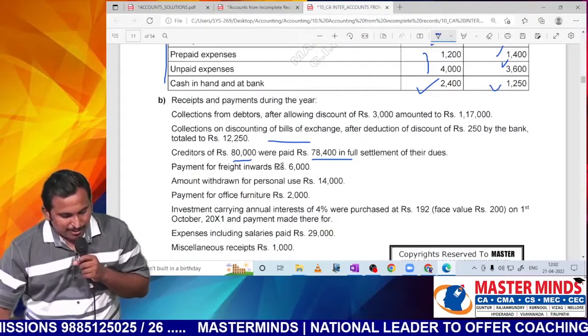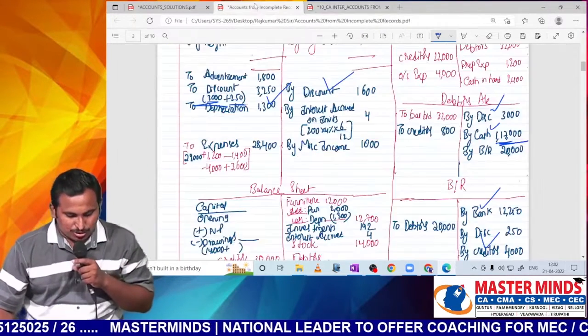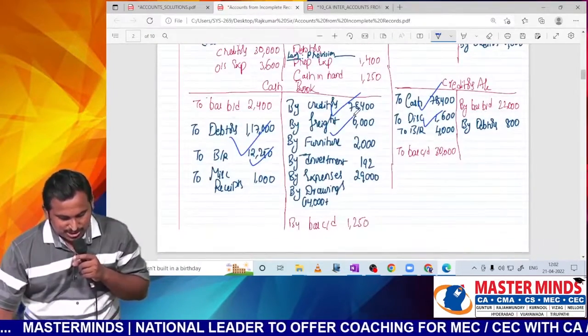Next, payment of freight inwards. One in trading account, other one in cash book. So 6,000 in trading account. Once again in cash book 6,000.